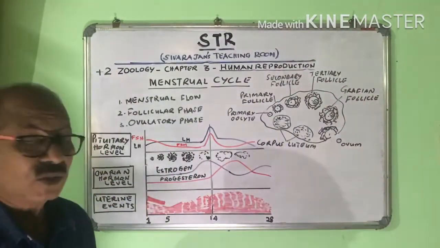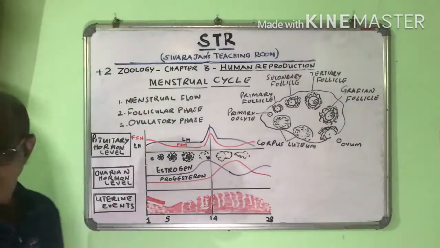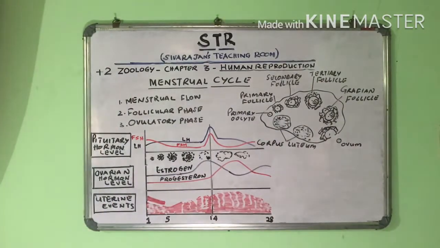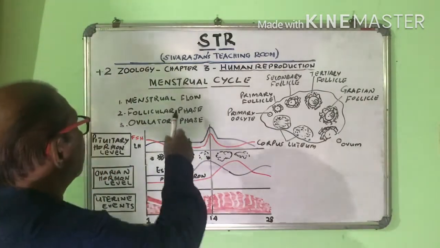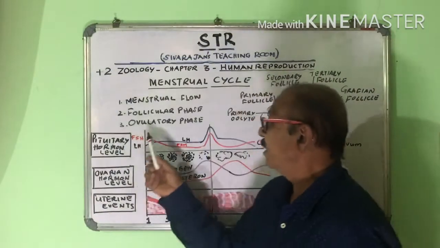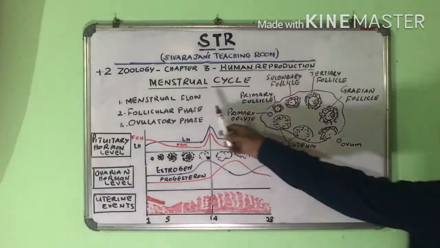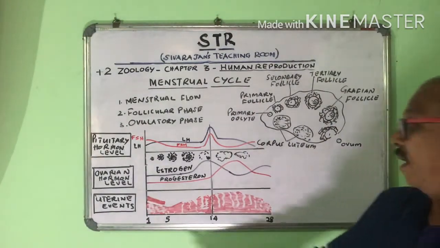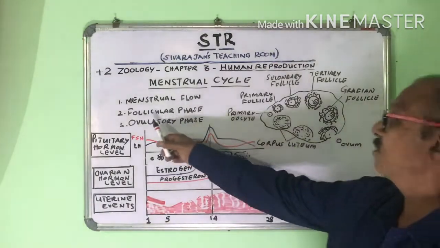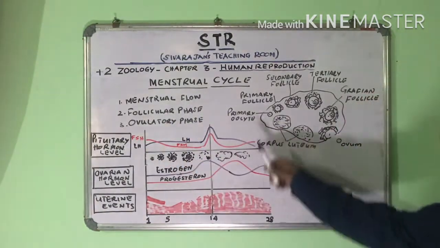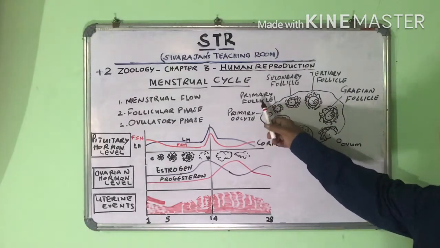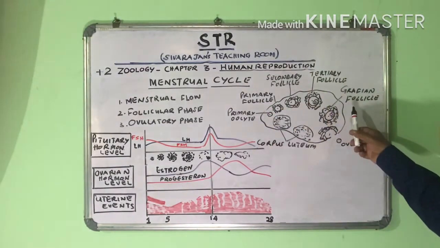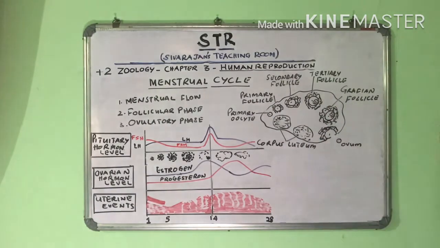So, what are the different stages of the menstrual cycle? Menstrual cycle has got three important stages: the menstrual flow, follicular phase, and ovulatory phase. The menstrual flow lasts for the first 5 days, and after that the bleeding stops. Then comes the follicular phase. During this phase, the primary oocyte develops into primary follicle, secondary follicle, tertiary follicle, and finally it becomes the matured graafian follicle.